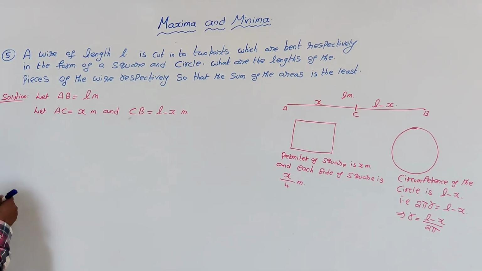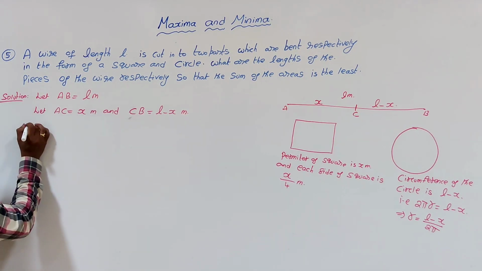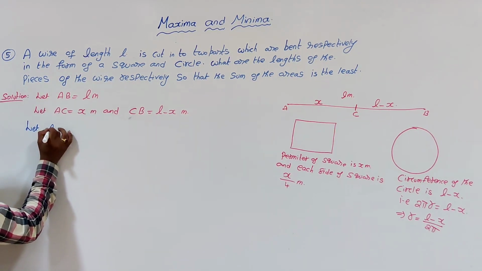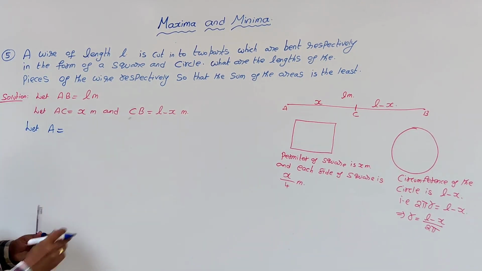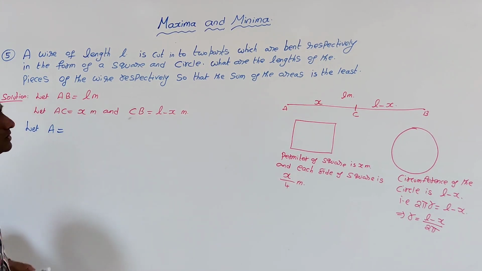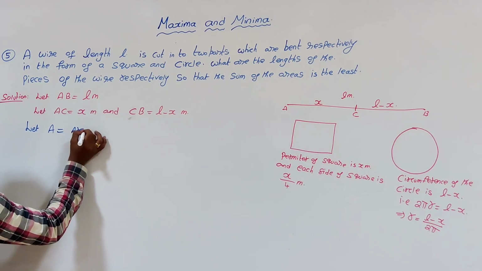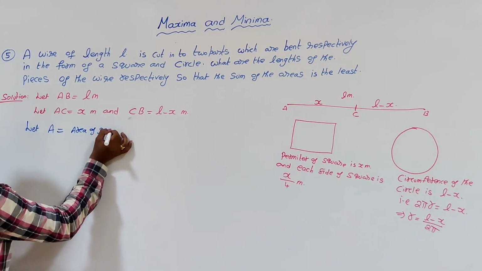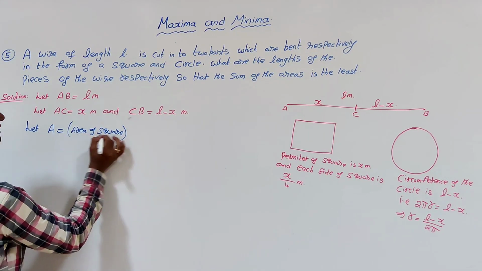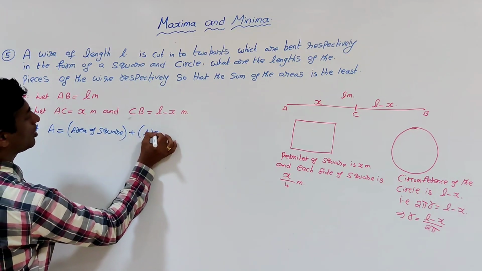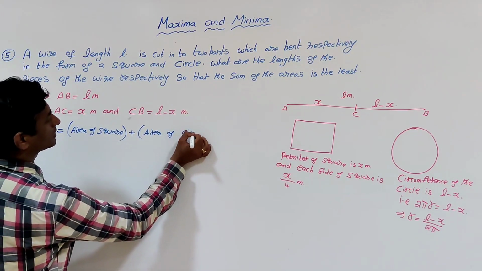So let A be the area, which is the sum of the areas of the square and the circle, that is area of square plus area of circle.